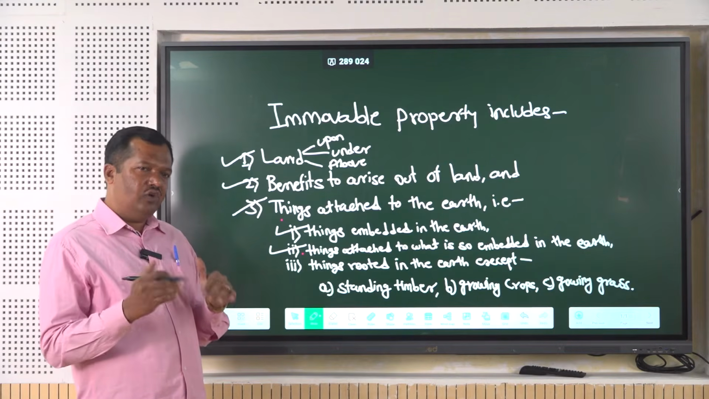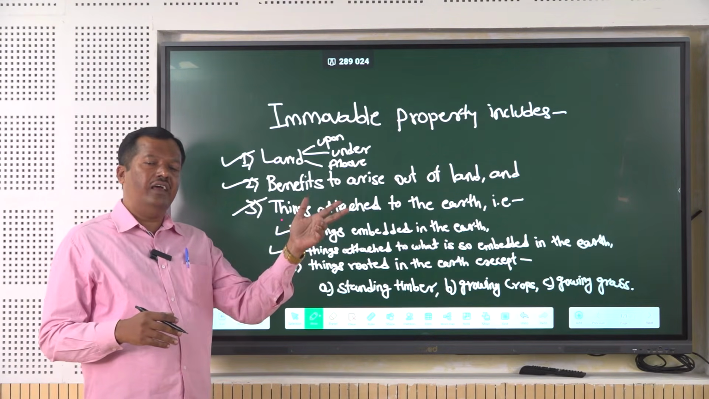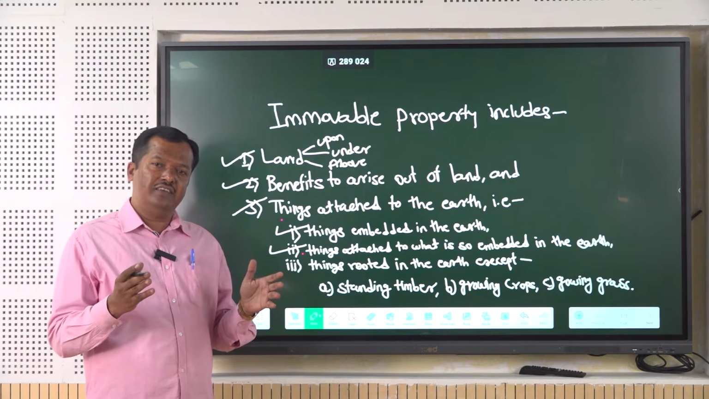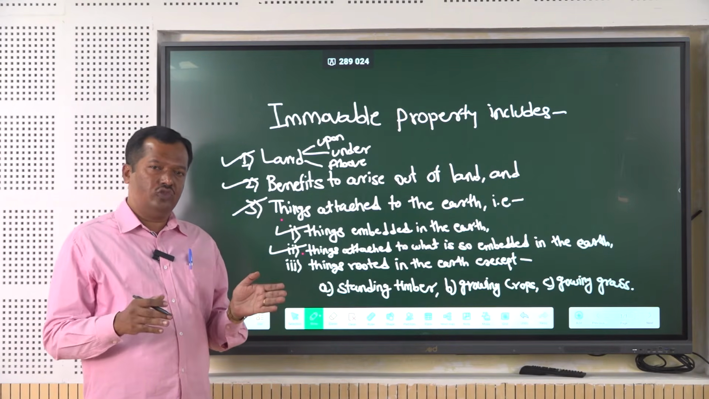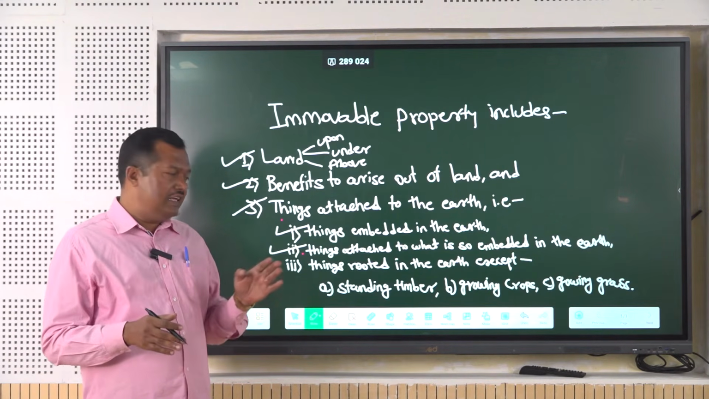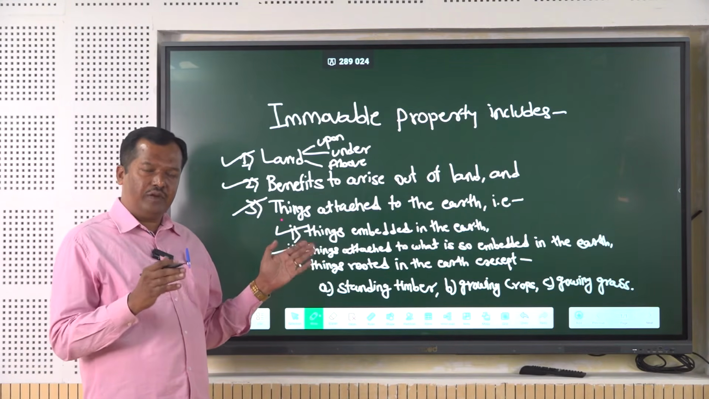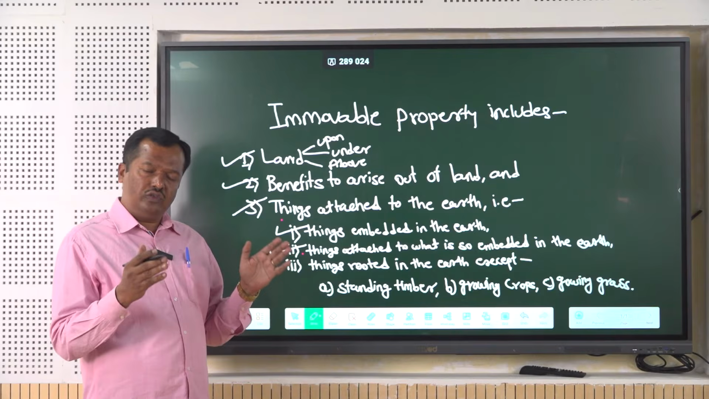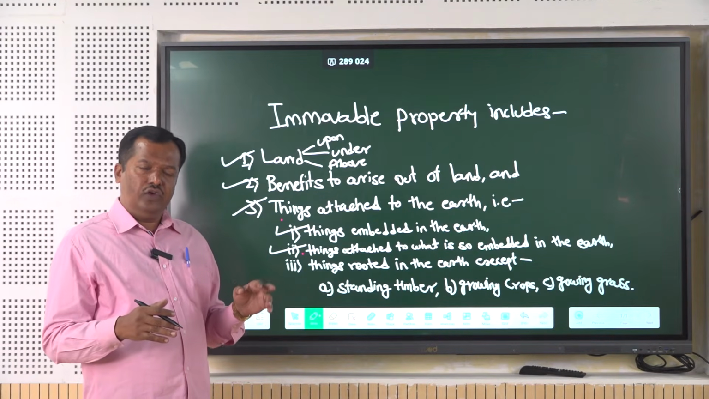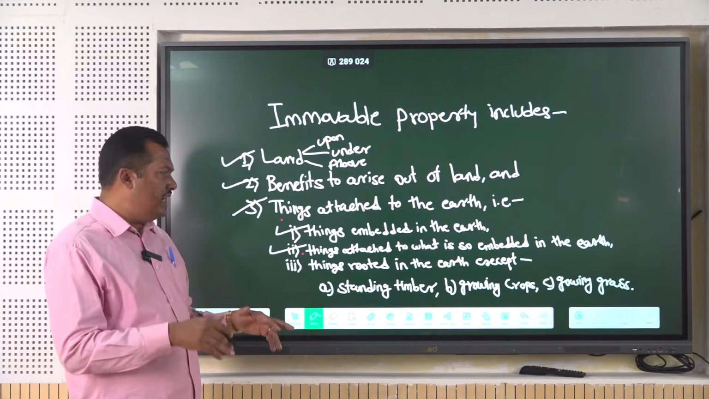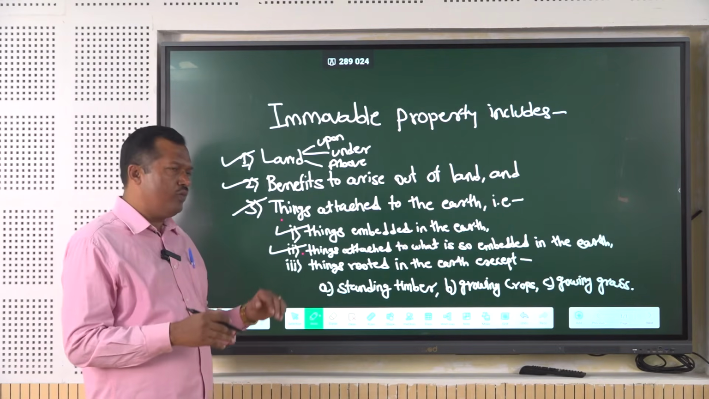And when we take into consideration the definition which has been provided in the General Clauses Act, it is positive, it is inclusive. Wherein it has been provided: things attached to the earth, or things which have been permanently fastened to things attached to the earth. So here things rooted in the earth are also known as immovable property.